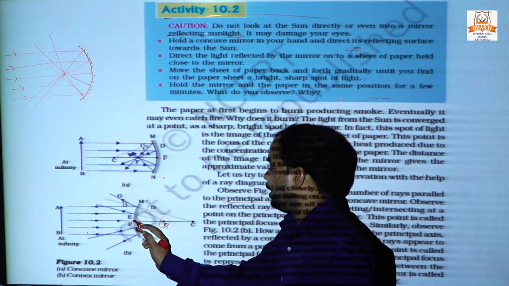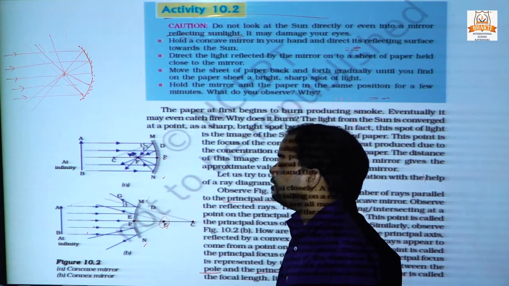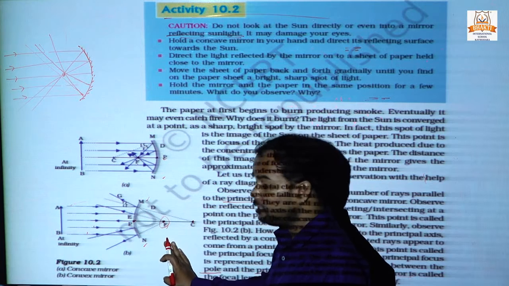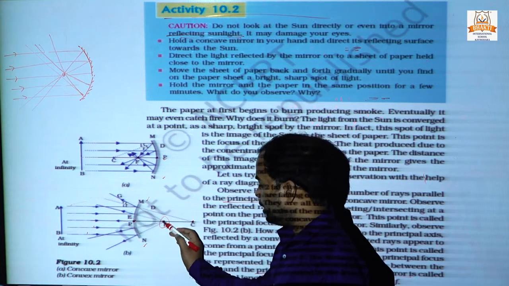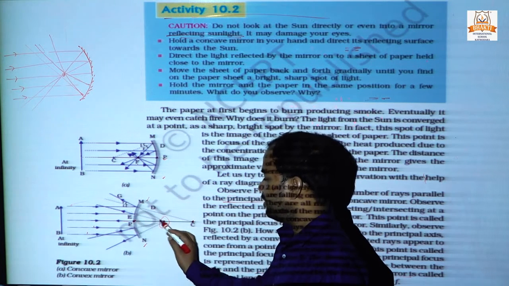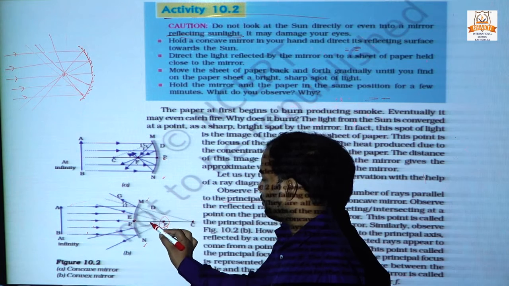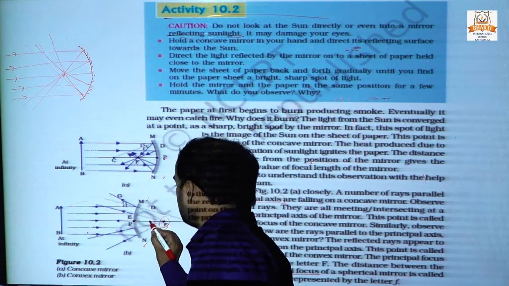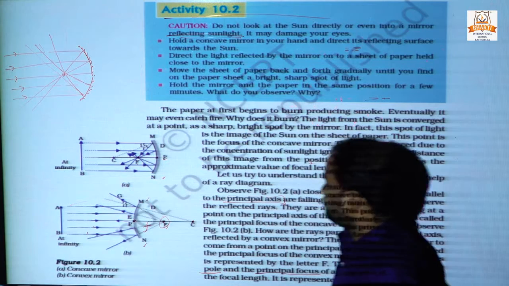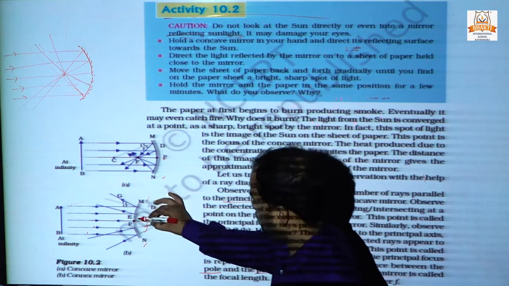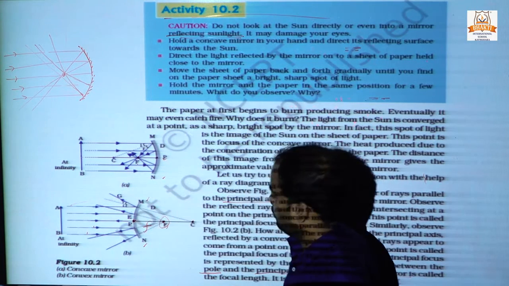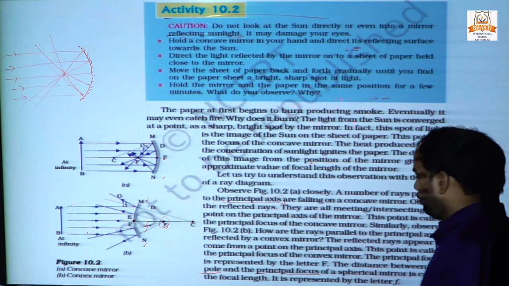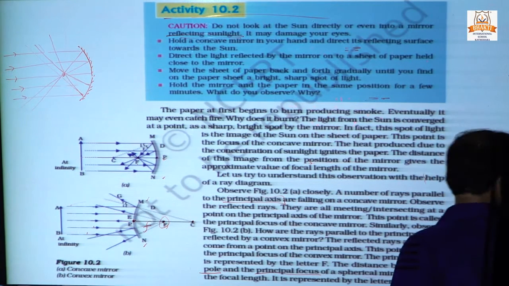This is the principal focus, this is the pole, and the distance between them is called f, the focal length.